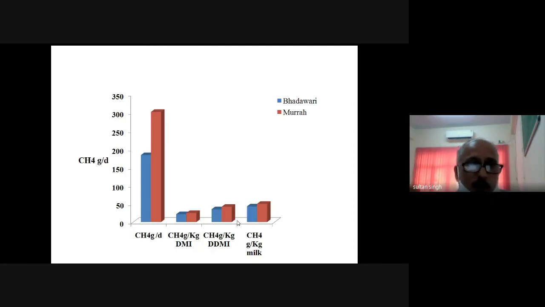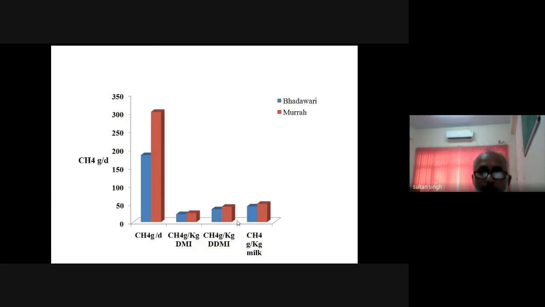It is mainly known for its high fat content in the milk. By its adaptability, this breed was mainly reared in the ravines, and that is why the microflora is more cellulolytic in this breed. We conducted some studies and found that if the quality of the feeding fodder is poor, then the digestibility is more in case of the Badauri than in case of the Murrah.